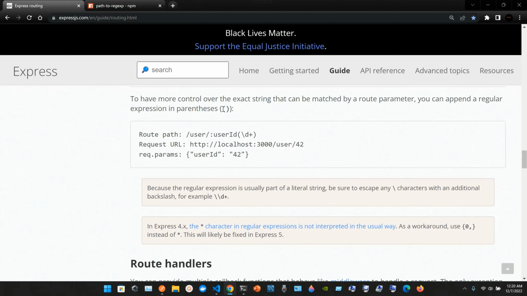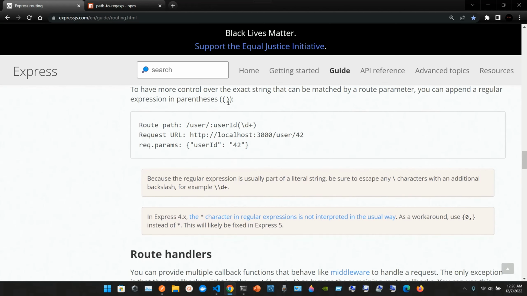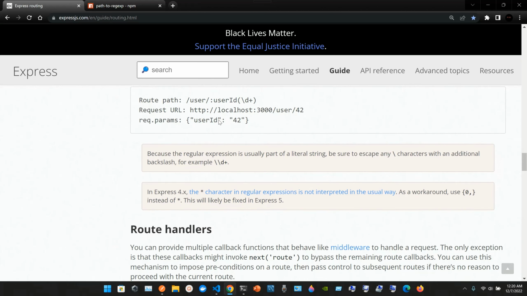To have more control over the exact string that can be matched by a route parameter, you can append a regular expression in parentheses. So we have a parenthesis inside of a parenthesis. We have the route path /user/:userId(\d+). The request URL, we have http://localhost:3000/user/42.